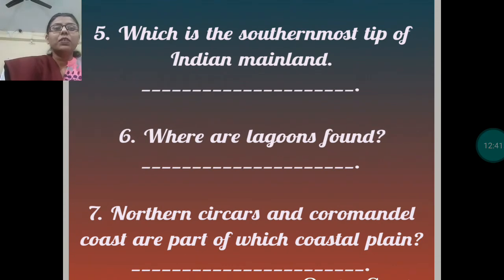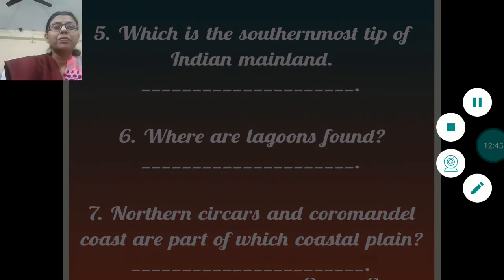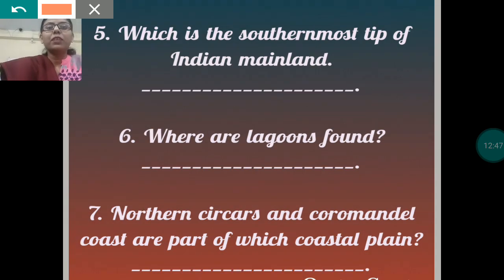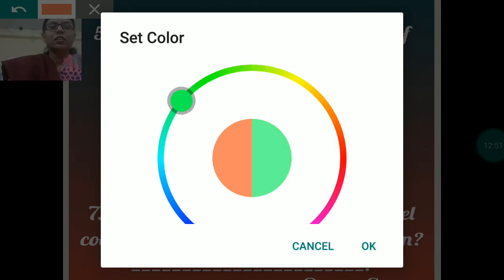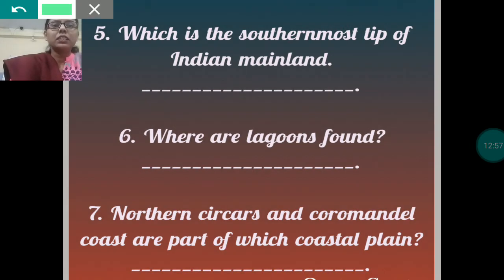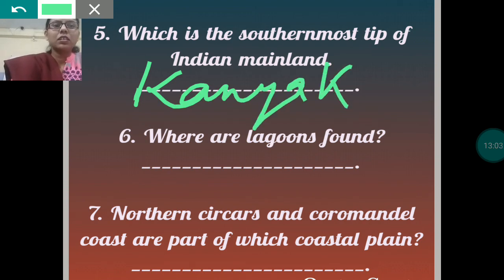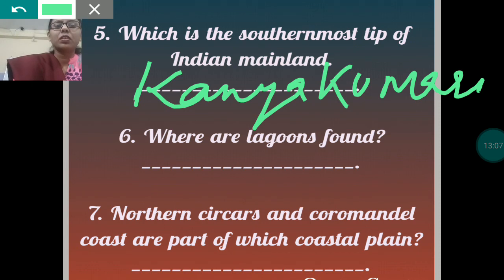Next, which is the southernmost tip of Indian mainland? It's Kanyakumari. Kanyakumari is the southernmost tip.